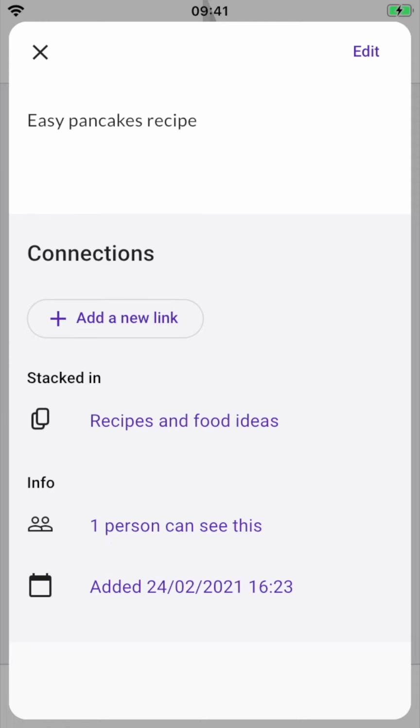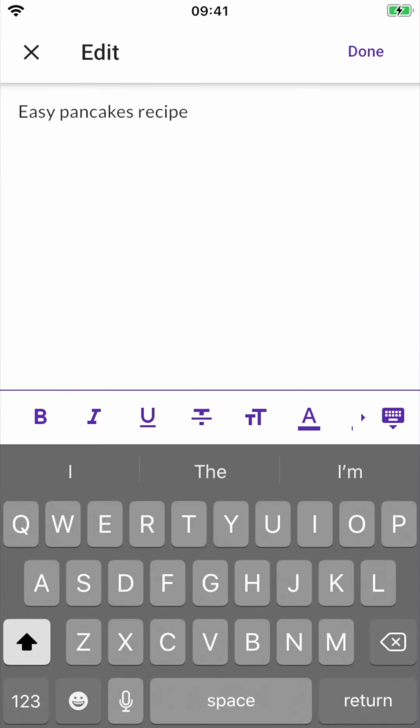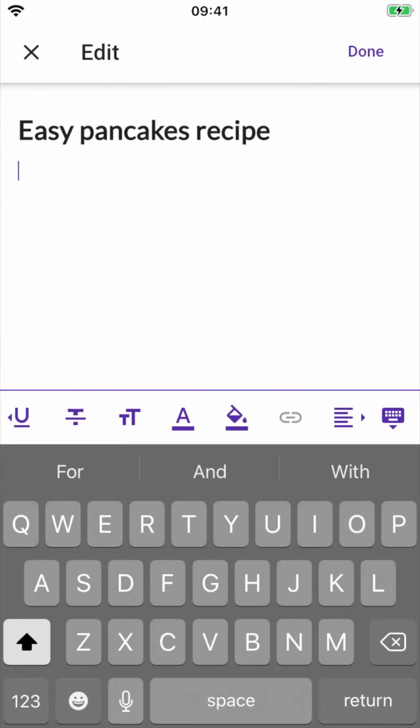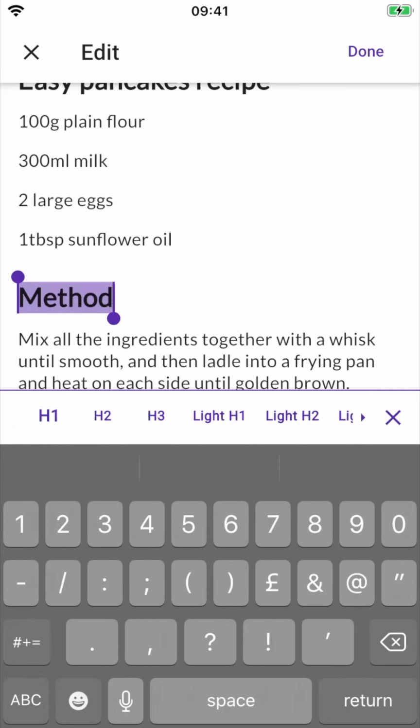But I would now like to add some more information here, so I'll just press edit at the top right. And now, if I just tap this text here, I can start typing into this area. And I've got quite a few different text formatting tools available to me, so I can really customize the look of the back of the card here. And I'll now just start typing my recipe. And I'll speed this part up so that you don't have to watch me type for too long.